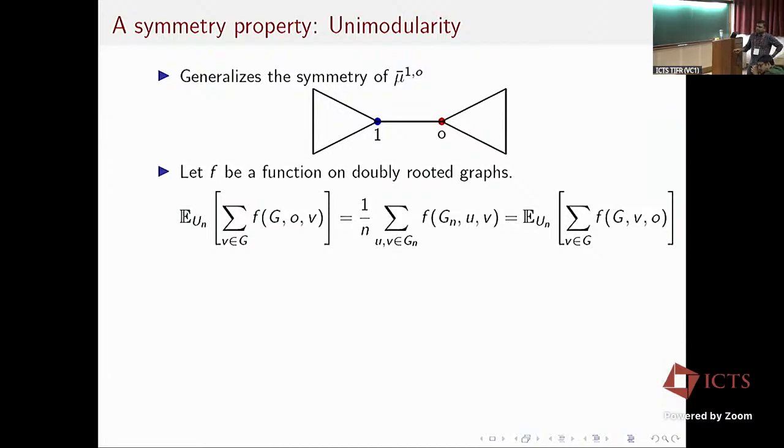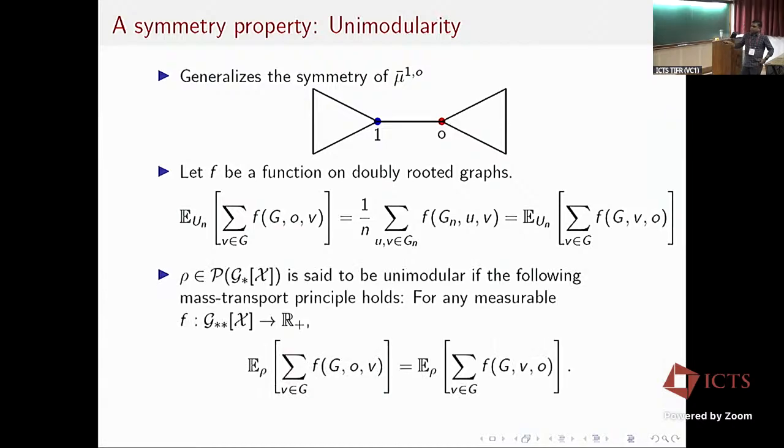So this expectation is nothing but 1 over n, and then sum over all vertices U and V in my graph, f applied to (Gn, U, V). But this summation I can also write as the expectation under the component measure, where now I use the root in the third component of f. So in the left expectation I'm using (O, V), and in the right expectation it's (V, O). This symmetry property is satisfied by this component measure UN.